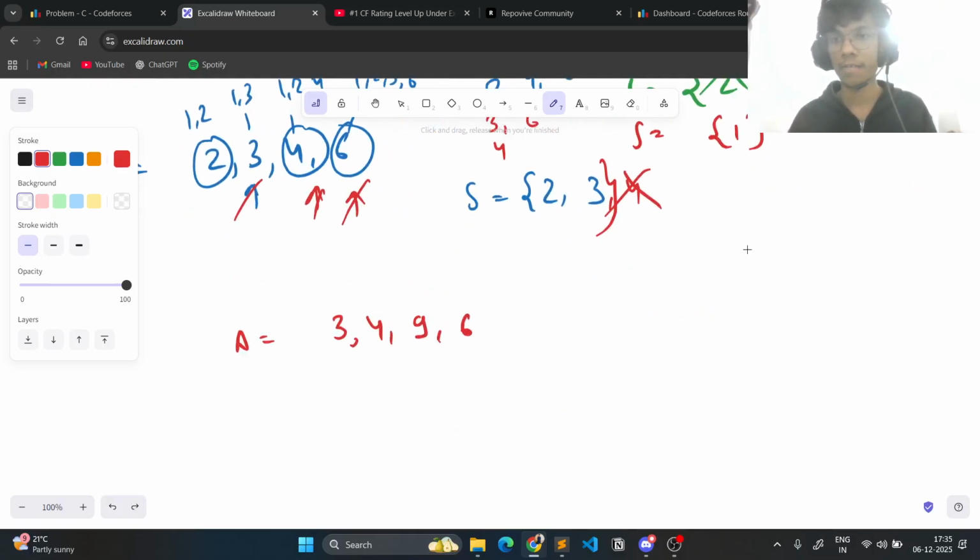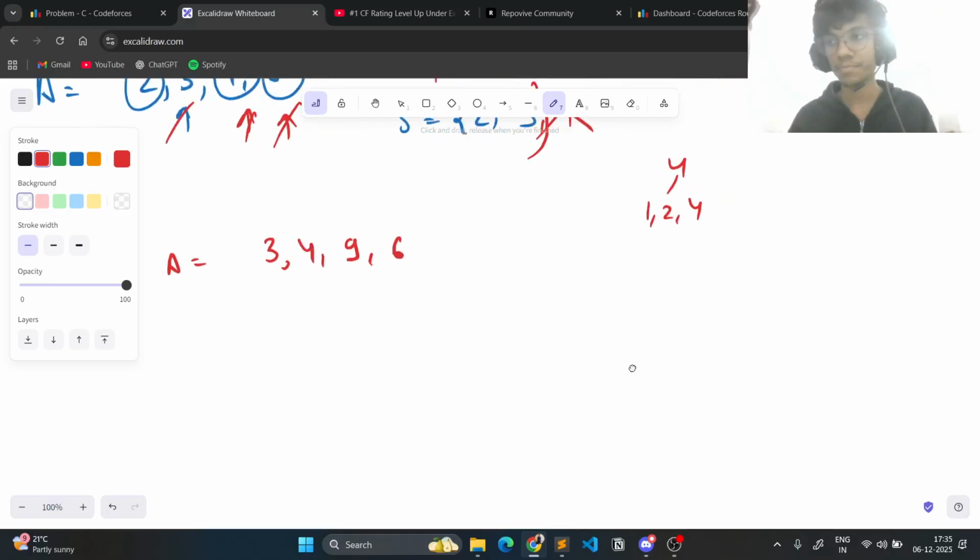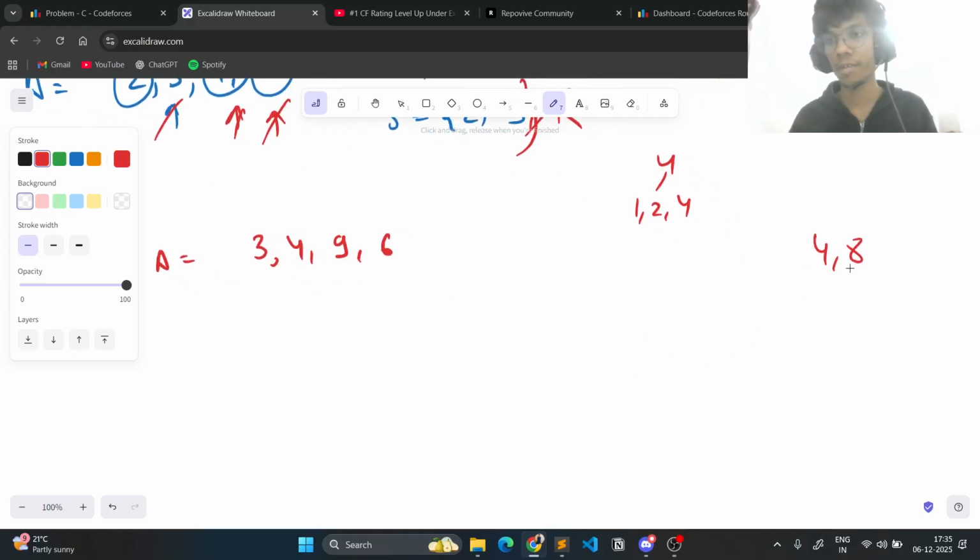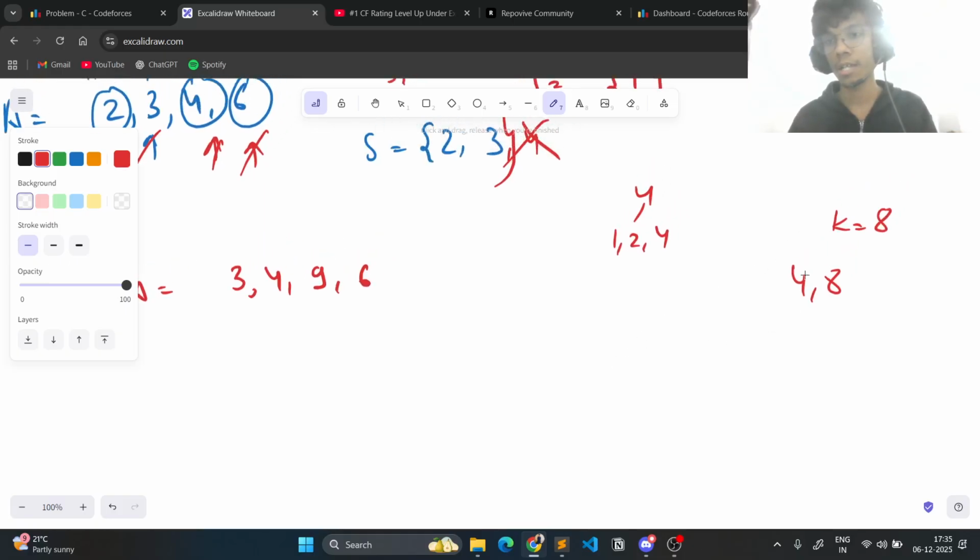Let's say I have a 4, so the divisors of 4 are 1 to 4. So if I had a 4 and an 8 and k equals 4 or k equals 8 in this case, you can see that we actually do not need to worry about 1 and 2, because we're sorting the array, and this is the least possible element.